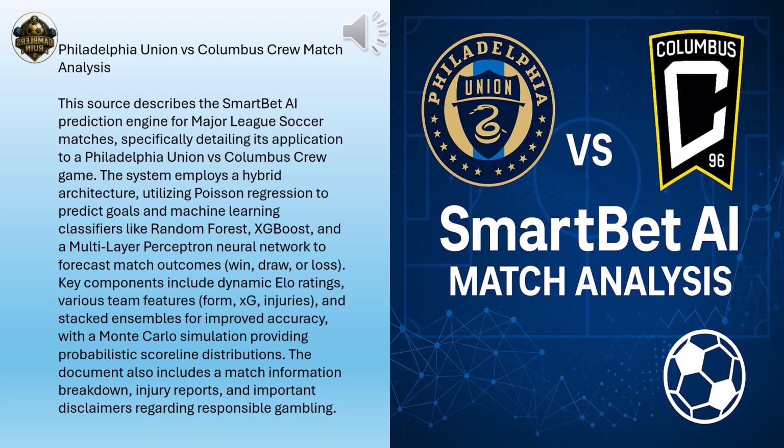Okay, makes sense. And what did this goal predicting model tell us about the Union and the Crew for this specific match? The Poisson regression estimated 1.29 expected goals for Philadelphia playing at home. Right, and 1.41 expected goals for Columbus, the away team. So pretty close, but a slight statistical nod towards Columbus being maybe a tiny bit more likely to score. That's how the basic Poisson model saw it, yes.